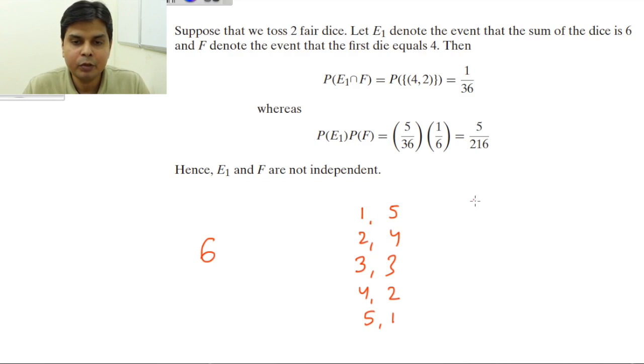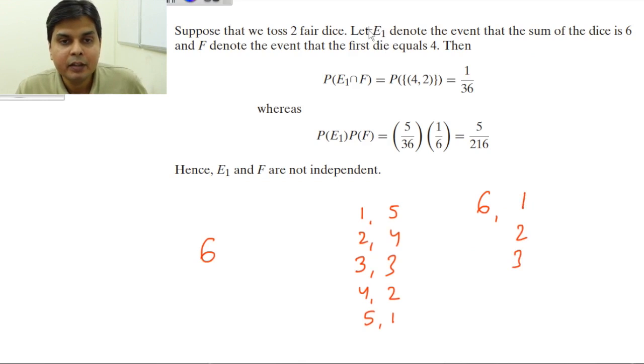Because if the first die has got 6, then you can go for 7 or 8 or 9 or whatever, but this event E1 will not happen. So what I am telling is, the occurrence of you winning the lottery or getting the prize, you will get the prize when the sum of the dice is 6, so the occurrence of this event depends upon what is happening in the first die.